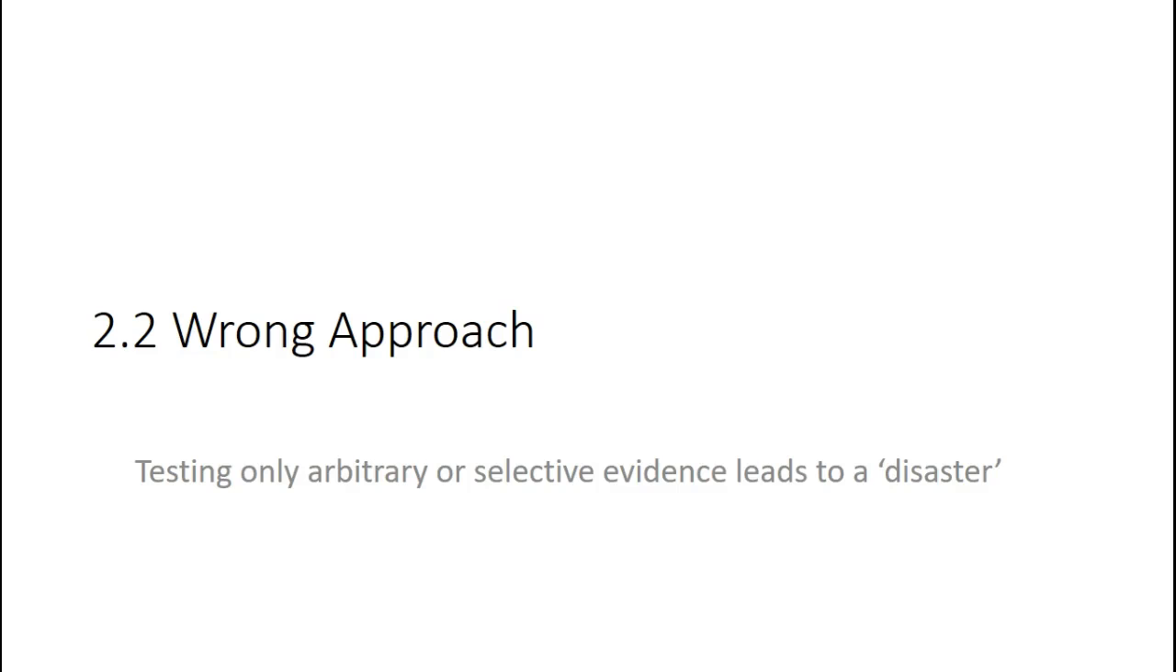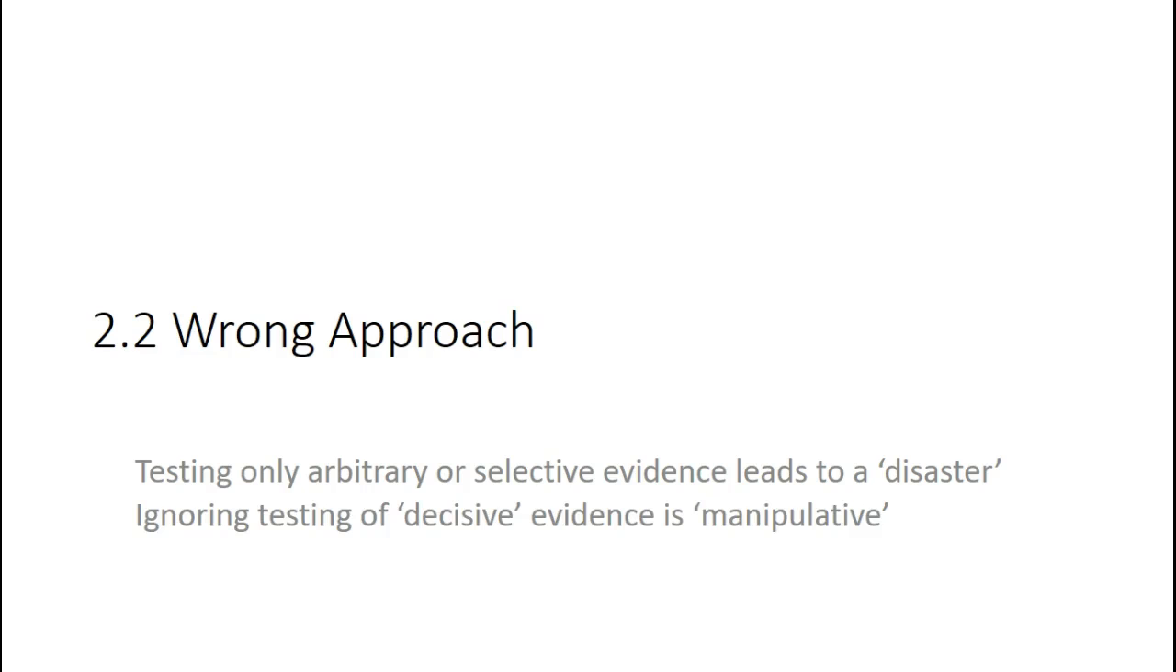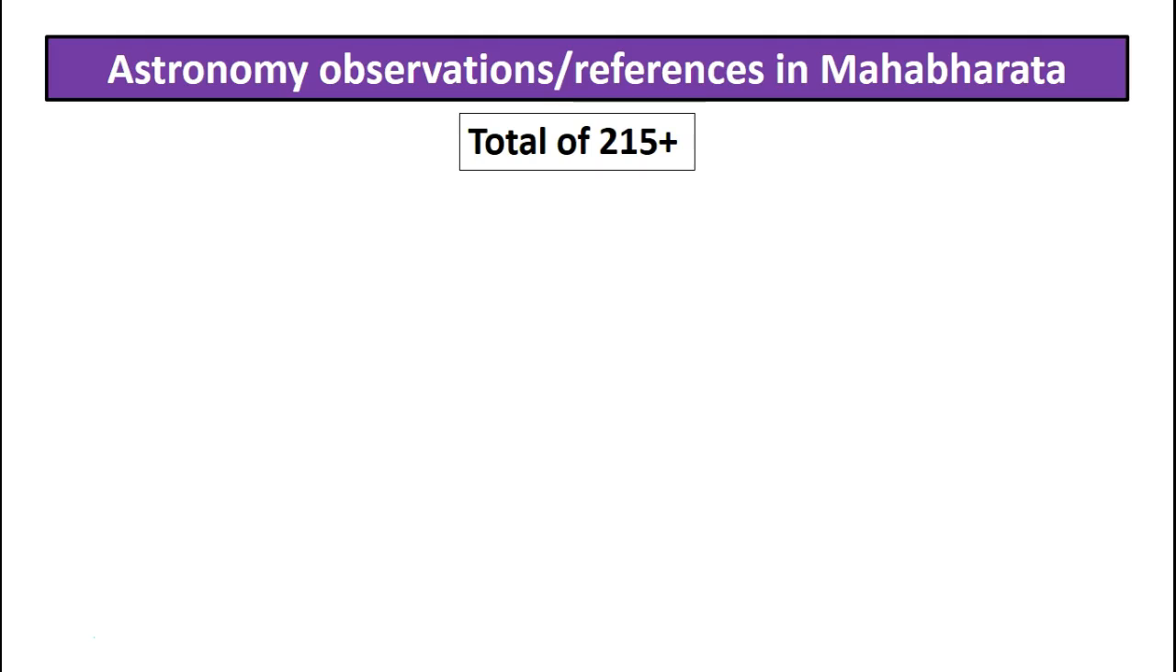The second aspect of this wrong approach is testing only an arbitrary or selective set of data and how that leads to disaster. And ignoring the testing of decisive evidence is manipulative, and why it is so. To give you a background, the Mahabharata text has more than 215 astronomy observations, and they can be split into these two categories. Now, go back to the vernier caliper and think of it as a main scale and also the vernier scale.